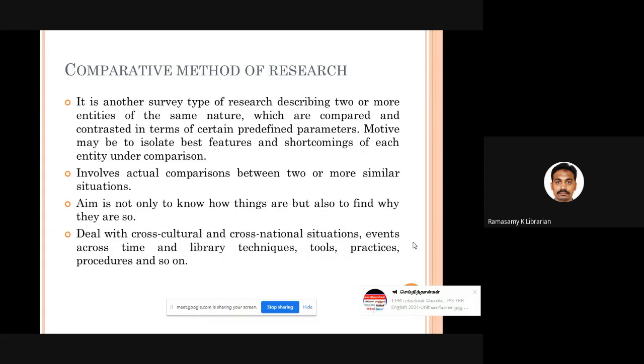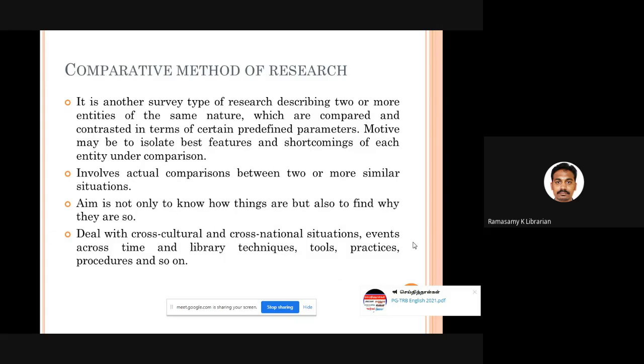Then comes the comparative method of research. It is research where we compare two entities of similar nature. You take 2 college libraries or 2 engineering college libraries, or 2 different library softwares, or 2 different kinds of libraries, and compare these 2 systems to find out what is the plus point in each and every system. What is the problem? What are the shortcomings of each system? Which is the best system? Which system has more plus points? Which system has more minus points?